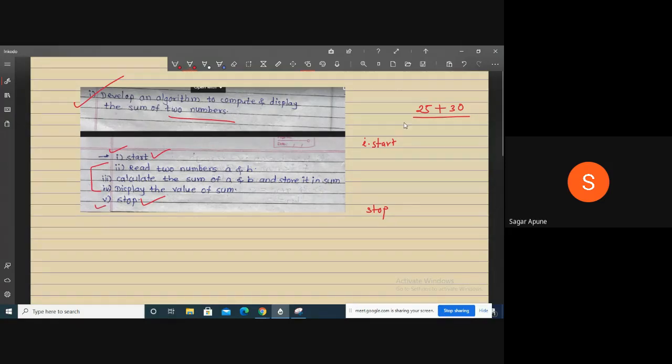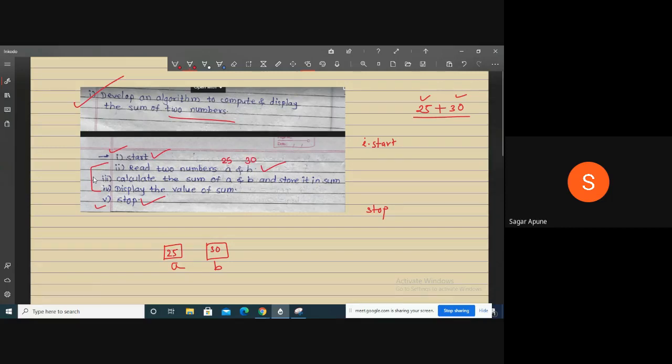In computing, we have to store these two values inside some variables. Yesterday I already told you, right? Computer requires memory to store the number. So here I declare two variables a and b and store the values 25 and 30 in them. My next step becomes: read two numbers a and b, which means 25 is stored inside a and 30 is stored inside b.